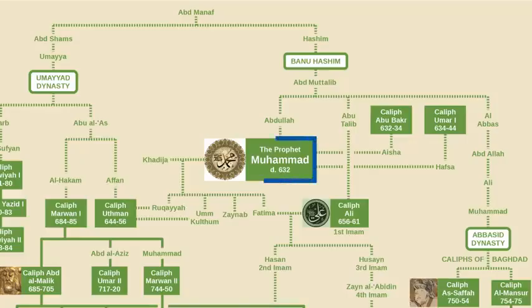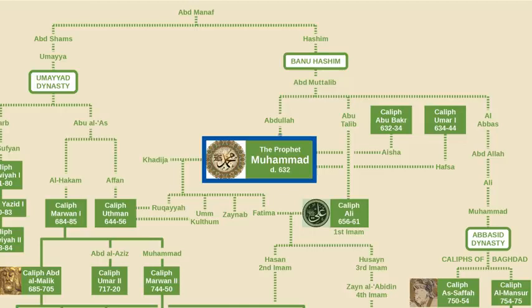The Prophet Muhammad was born in Mecca around the year 570 CE. We don't know his exact birth year, but it is generally agreed that he died in the year 632 CE around the age of 60. You'll note that this chart does not show a picture of him, but instead shows his name artistically drawn using calligraphy. This is because Muslims consider it inappropriate to depict the Prophet in a visual way. This sometimes applies to all sentient beings as well, which is why Islamic art tends to be more decorative than